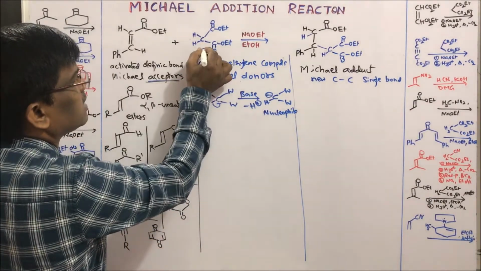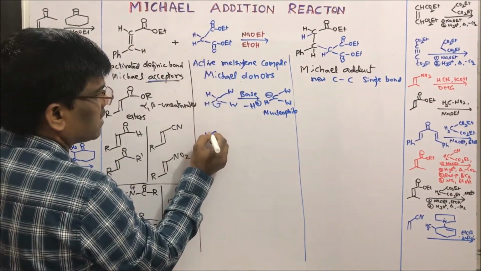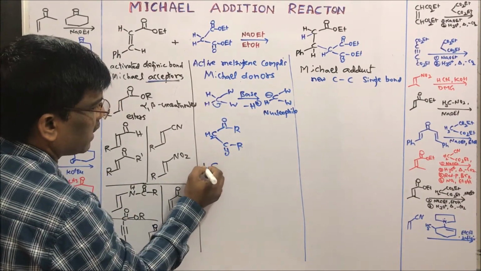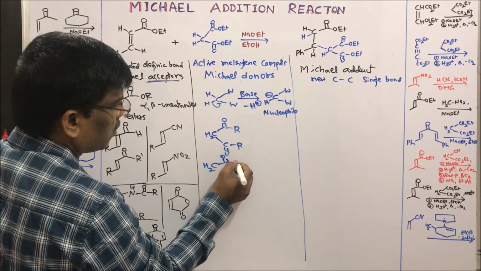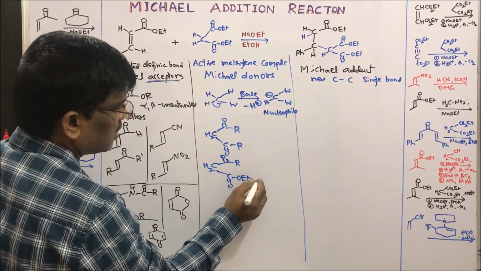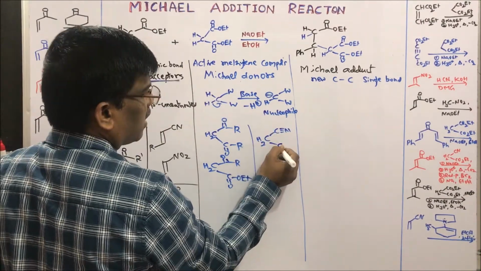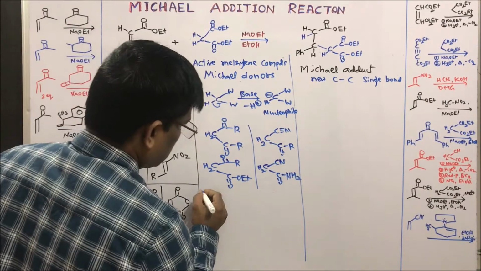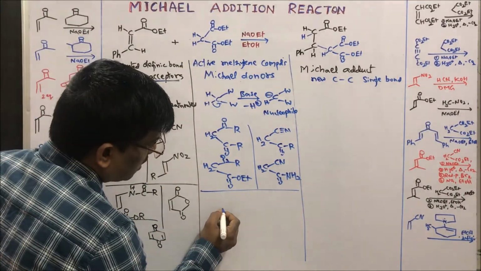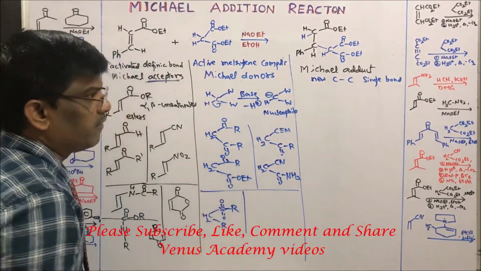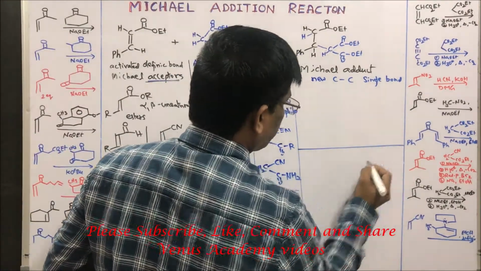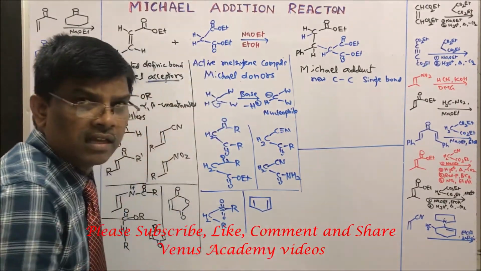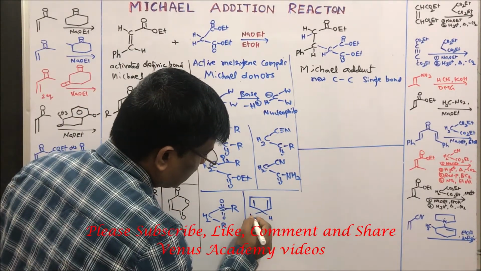For example, this is diethyl malonate. In place of diethyl malonate, I can take beta diketones, or I can take beta keto esters, or I can take beta keto nitriles, cyanoacetamides, and another important class of compounds are sulfones. And a very important class of compounds is cyclopentadiene. These protons are highly acidic.